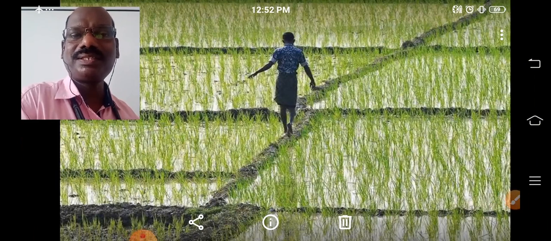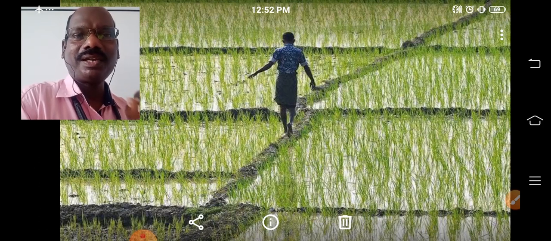All these works depend upon the climatic condition of the region they are living in, then what kind of soil is available there, or what kind of geographical condition is there. The work of the people always depends on the geographical conditions and climate of that region.